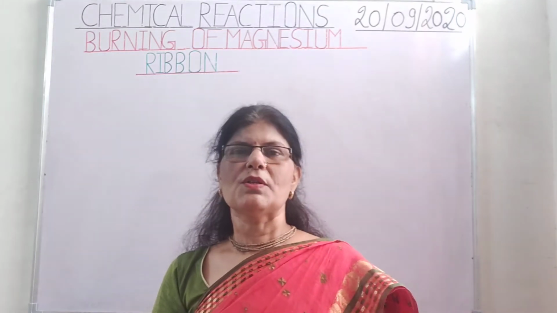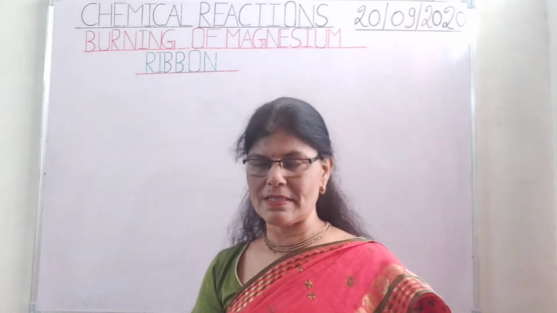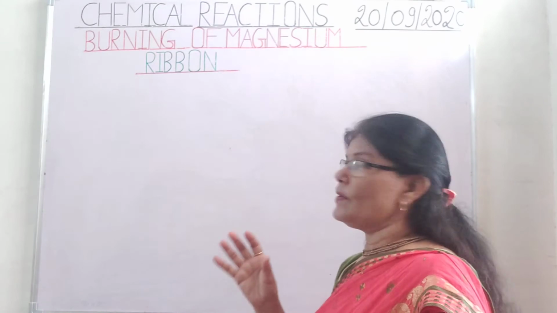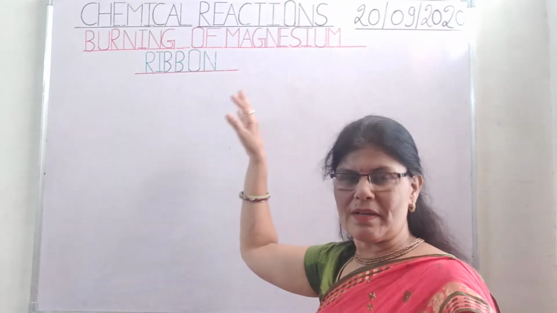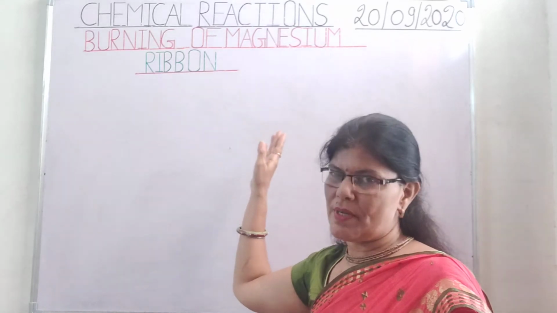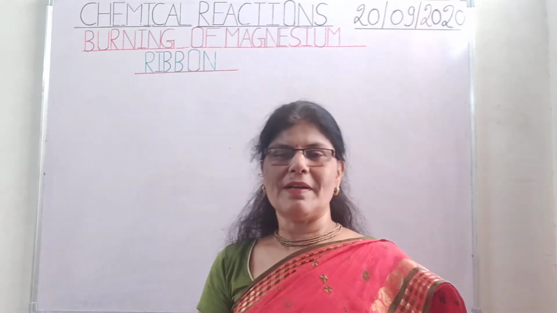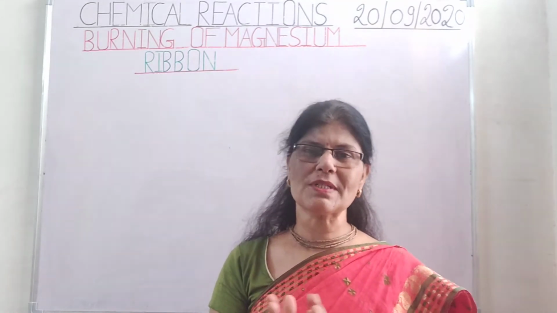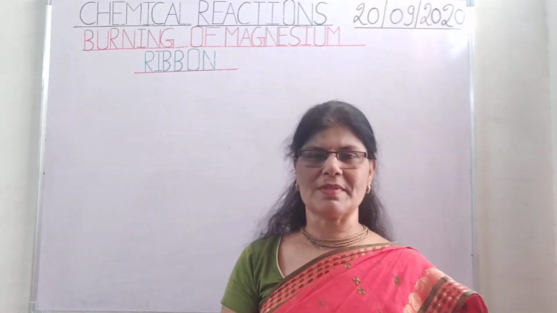Hello children, today we are going to discuss physical and chemical changes, class 7 science. Today we will be concentrating only on chemical reactions and the burning of magnesium ribbon. We have discussed that burning is a chemical change, because in burning new substances are formed. A chemical reaction takes place and a new substance is formed.